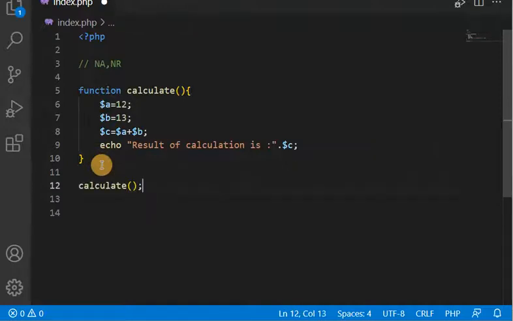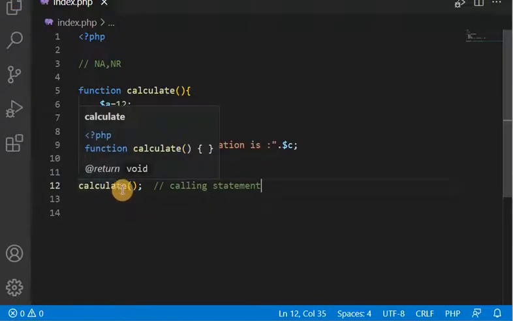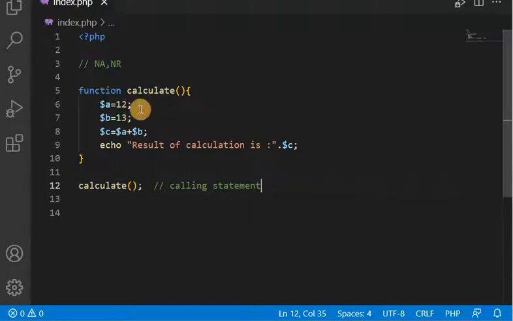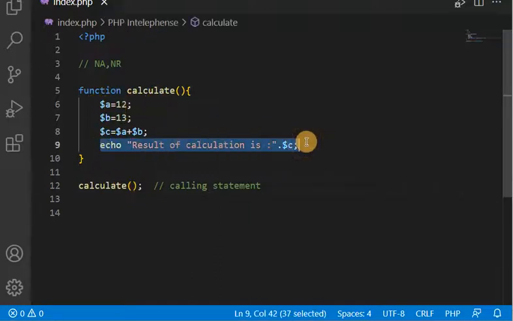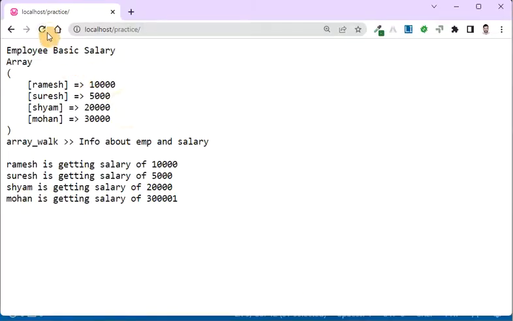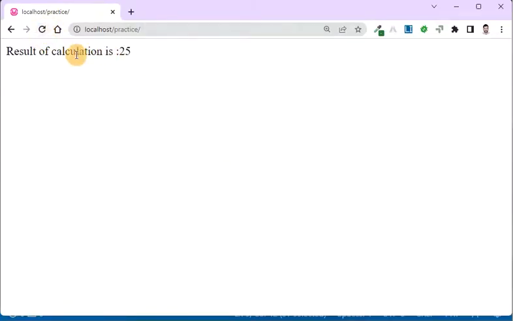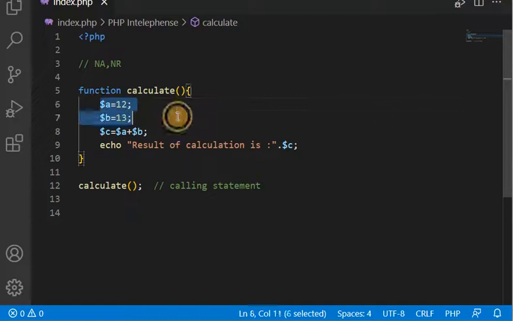So this is the calling statement. So here I am calling the function. When I call this function, it will execute this part and display this result. Let's see the output in the browser. You can see here the result of calculation is 25. It is showing because it has executed this line of code which is written inside this function.